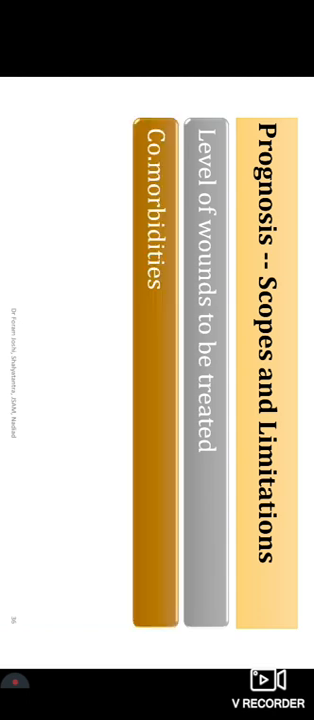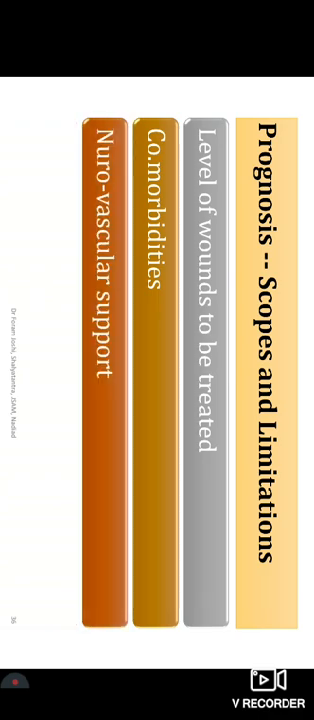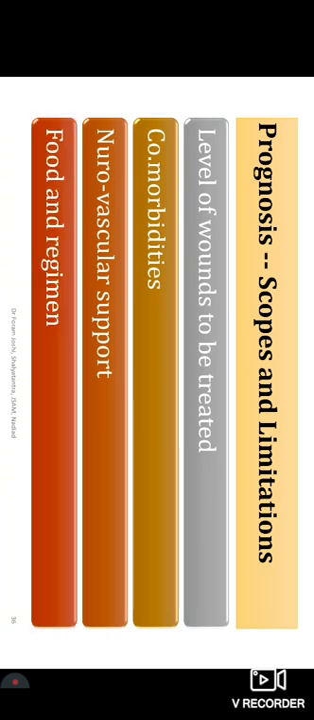Then comorbidities. This can never be omitted. Whenever there are comorbidities with the Shaka, the Koshta, or the Marma, at any level, they should be kept in mind. Neurovascular support is very important. If it is not there, healing is always impaired. And food and regimen, ahara vihara karma, is also a most important part, because all these factors impact the degradation or improvement of the case. So that should be kept in mind.